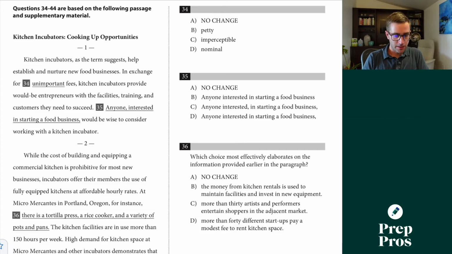All right, fourth passage here. In exchange for blank fees, well, this one's going to have to be nominal because this is the only one that can be used for anything that's countable. This is a pretty rare thing to show up, but you might also just be able to naturally hear unimportant, petty, imperceptible. None of those really make a lot of sense when talking about fees, but we can use this when we're talking about something, and fees is something quantifiable.